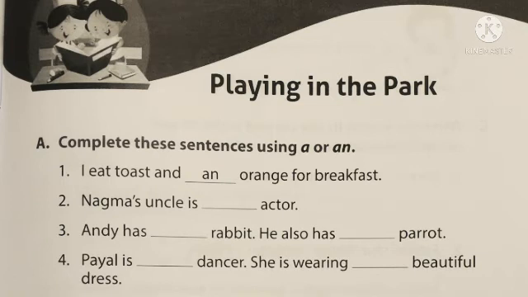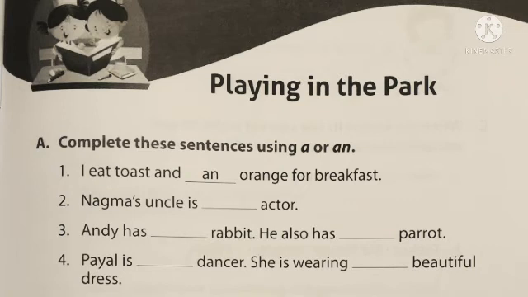The first sentence they have already done, that is, I eat toast and an orange. After the blank, the word is orange. Orange is the word starting with the vowel sound O. So we have used an before orange. So we can read the sentence, I eat toast and an orange for breakfast.